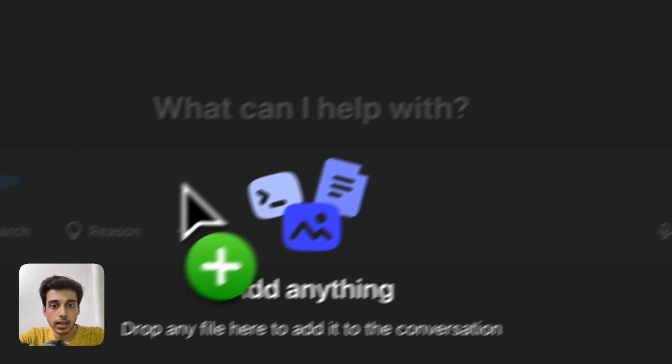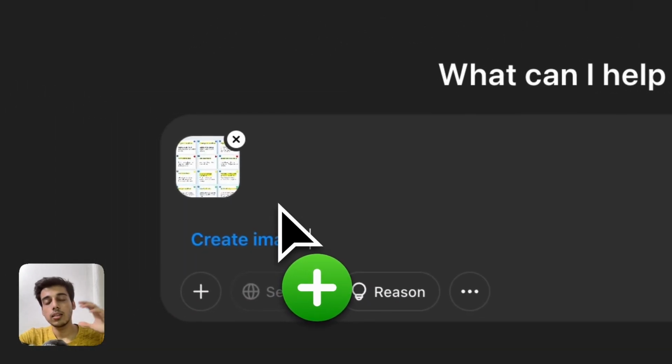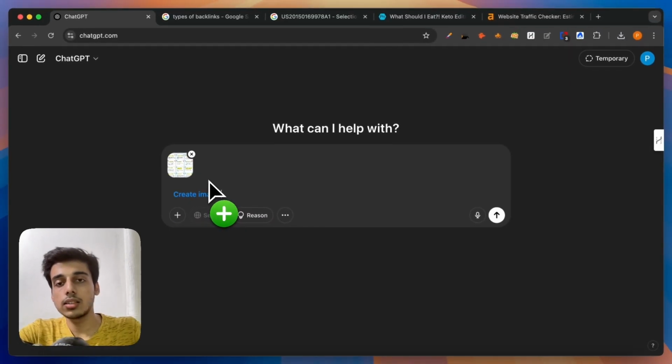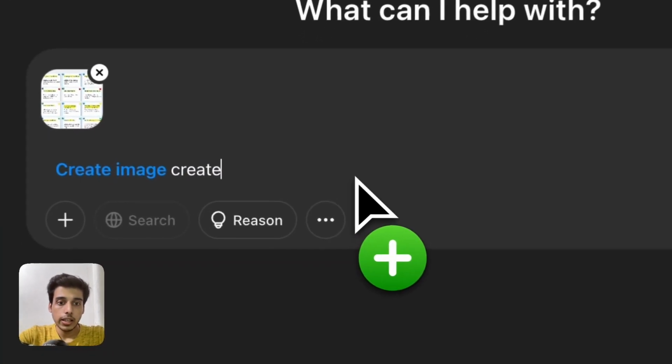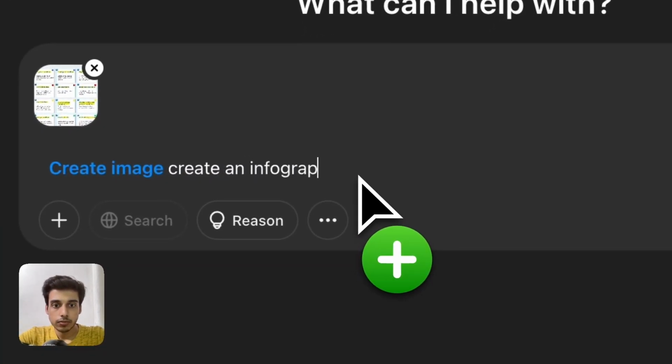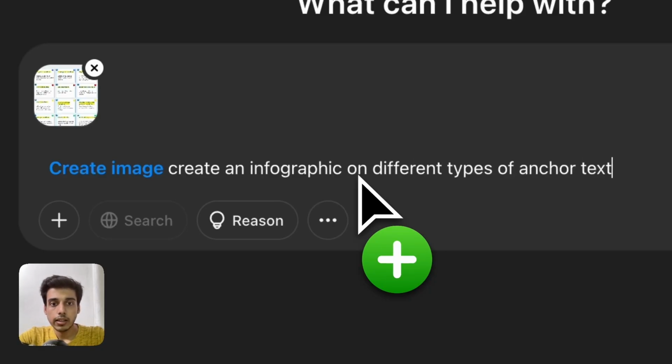Now here, I can just drag this image over here so that ChatGPT understands this is going to be my reference point. And what I will say in terms of my prompt would be create an infographic on different types of anchor text.